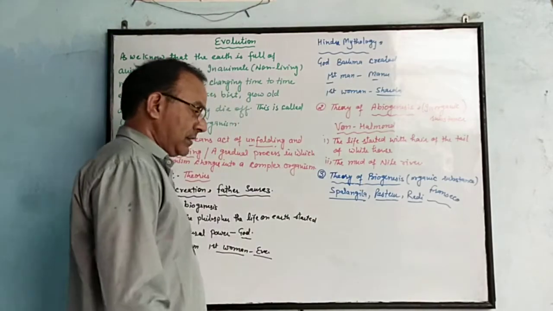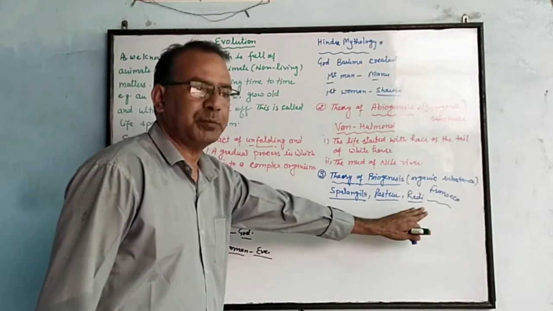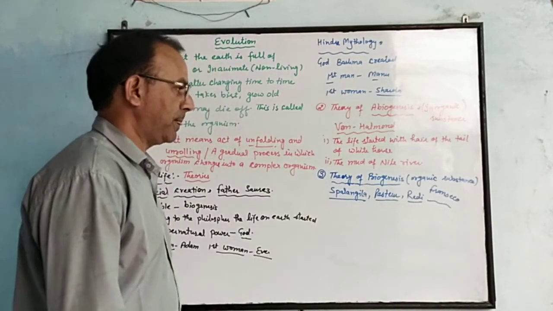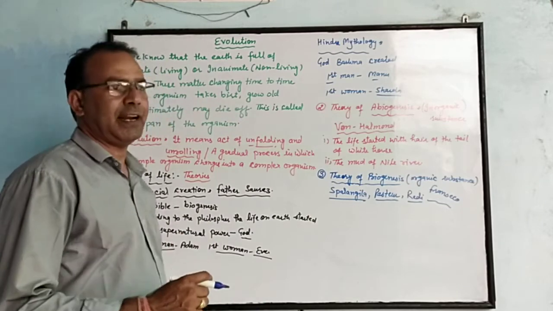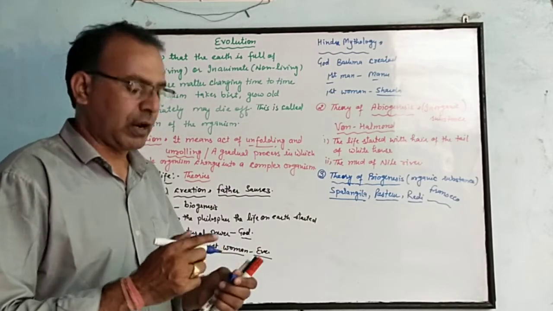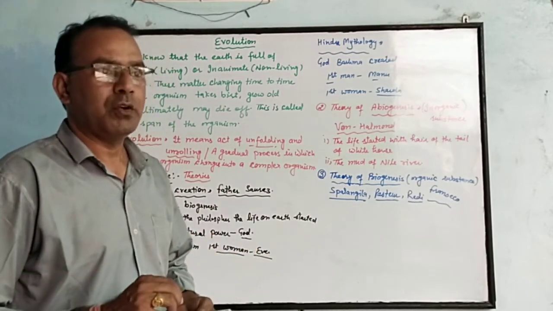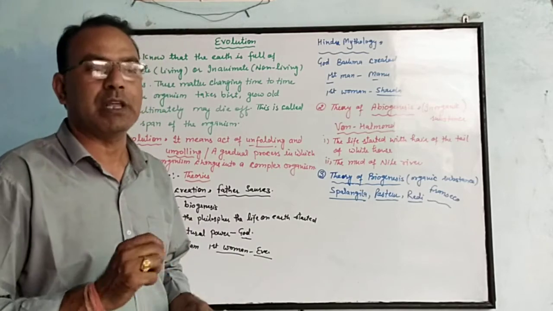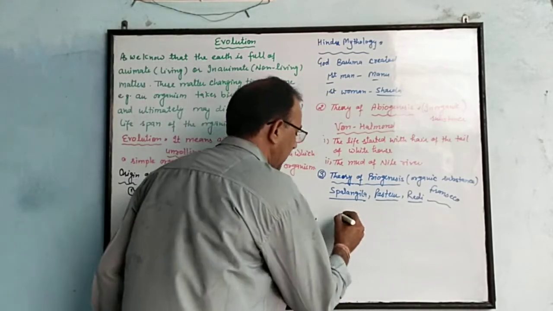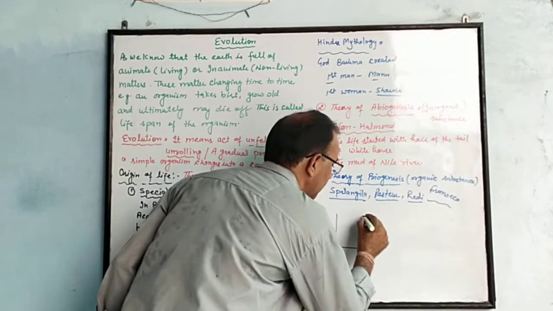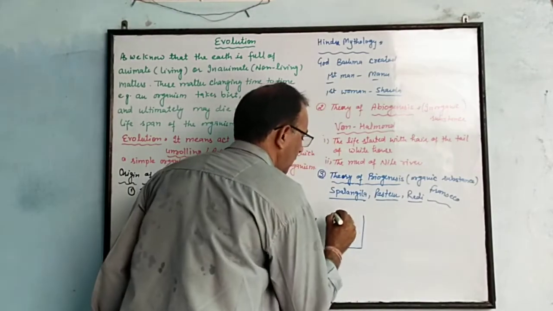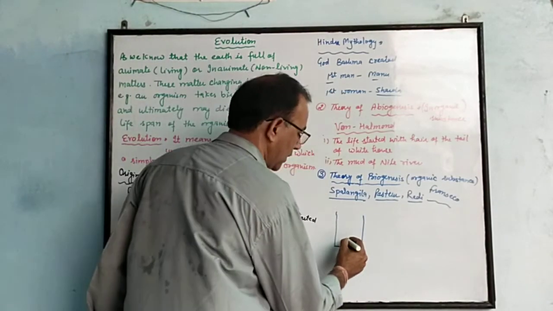Firstly, the theory of biogenesis was proposed by Francesco Redi. He said that a housefly cannot be produced without an egg. He experimented: he took some meat and cooked it.